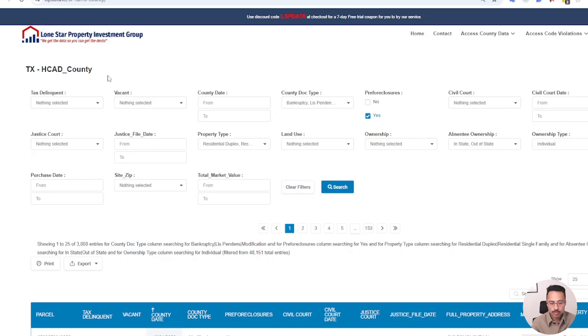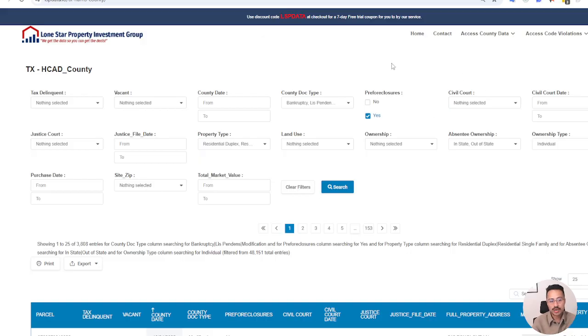And again, if you wanted further indicators like, is it tax delinquent, right? Has there been any evictions in the past, or small claims? Again, for Harris County, we have a lot of data. We're also going to introduce some of the AI features here as well. So that way it gives you a summary of why this is a good property to invest in, because in the last 6 months, these events have taken place, right?